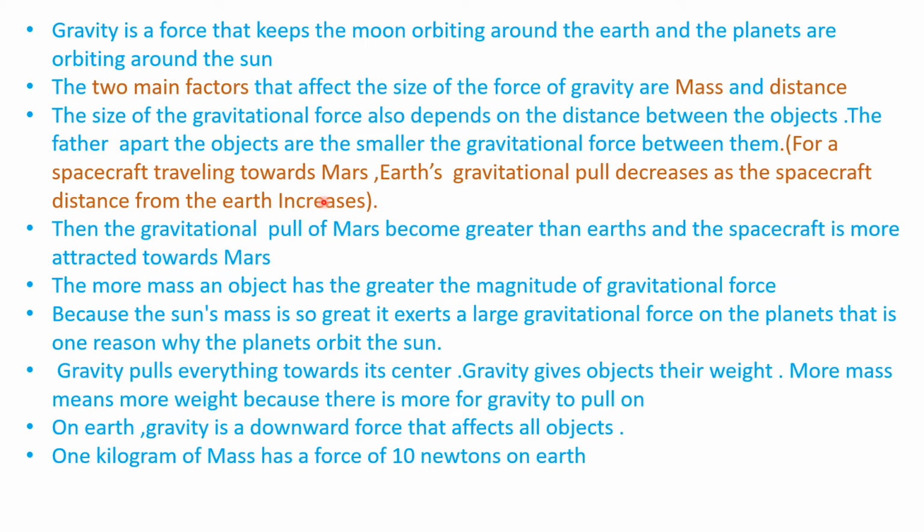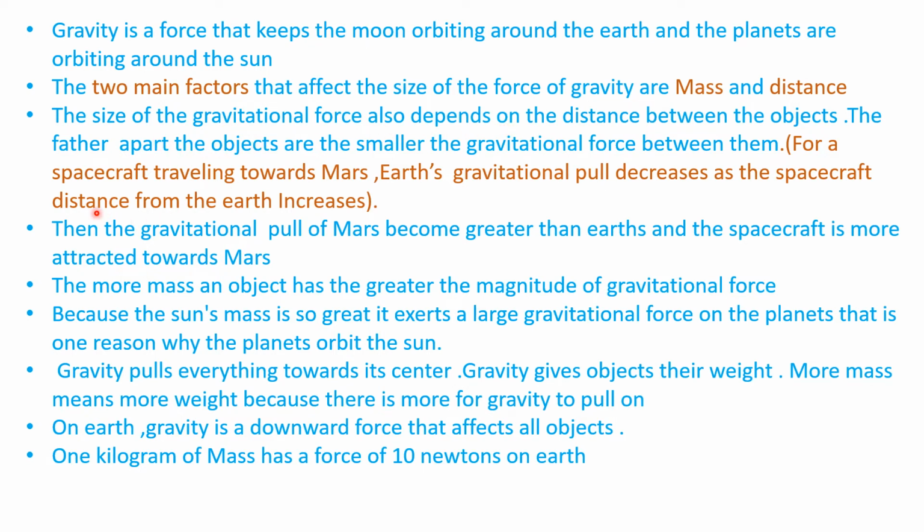The two main factors that affect the size of the force of gravity are the mass and the distance. Because the moon is so far away, and the moon has less mass, that is an example of how this affects gravity. Because the moon is so far away, there comes a distance, and the moon has less mass as compared to Earth. With both factors affecting the size of the force of gravity, the Earth is not able to pull the moon down, and the moon is orbiting around the Earth. So the two factors affect the force of gravity.